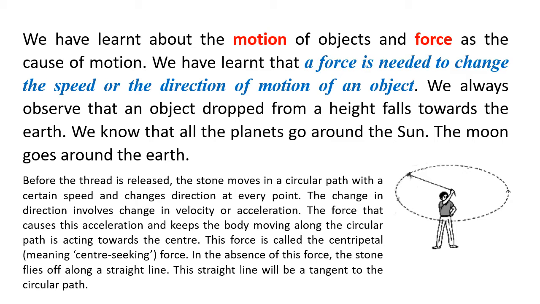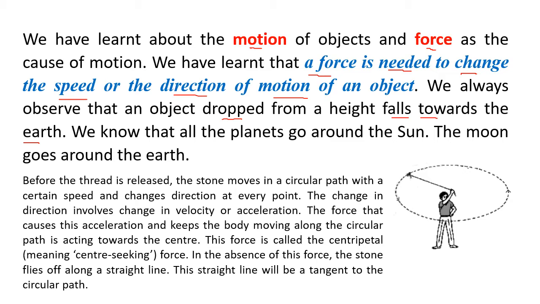Okay, so here we have just revised. We have learned about the motion of objects, equations of motion, and saw that force causes motion. We also know a force is needed to change the speed or the direction of the motion of an object. So whenever you drop an object, the object always falls towards the earth. Now because the motion of the object is towards the earth, there must be some force acting which brings it towards the earth, right? And also think about the planets which go around the sun.